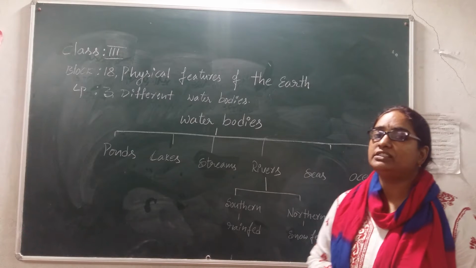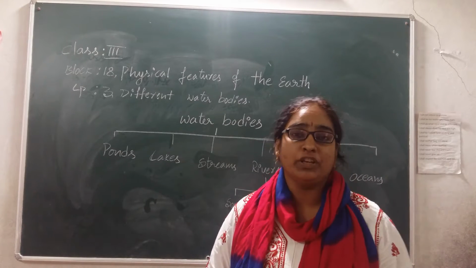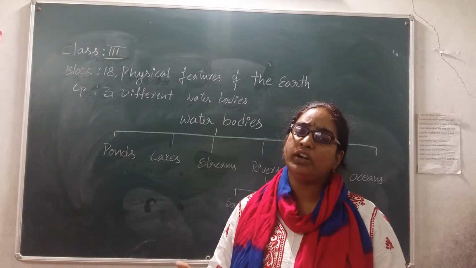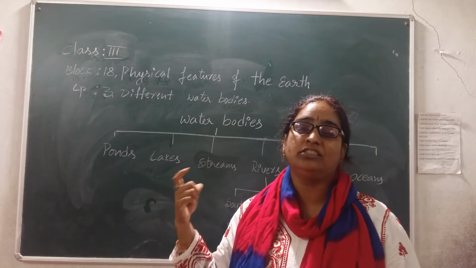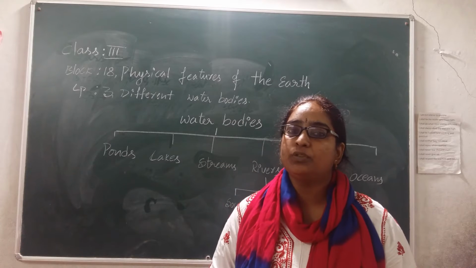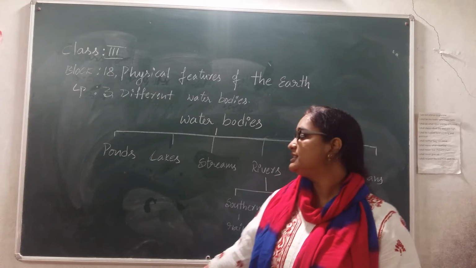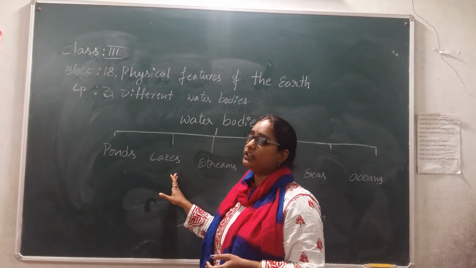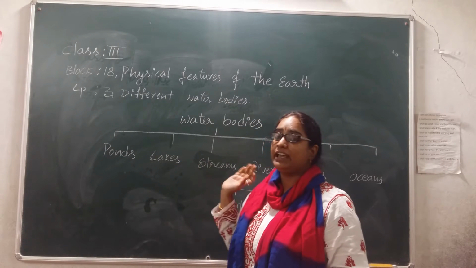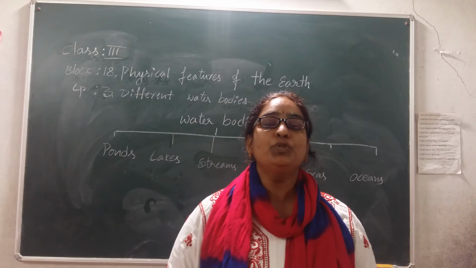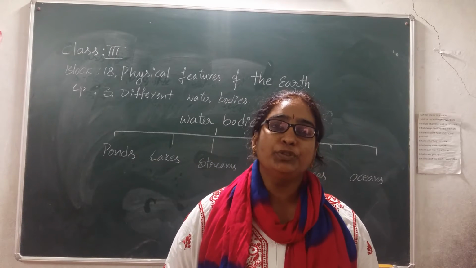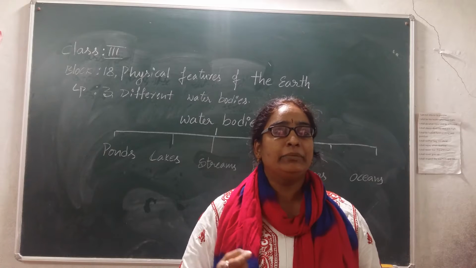So how will we decide which part comes under which? If a water body is a water body, then how can we decide this is a pond, this is a lake, this is a river, this is a sea, and this is an ocean? Why can't we call a pond a lake? Why can't we call a river a lake? How will we decide? Can anyone tell? To know that, today we are going to go into our lesson a little bit deeper.